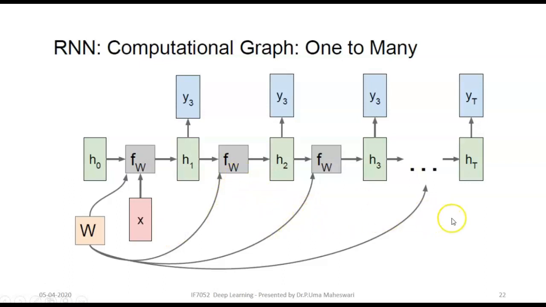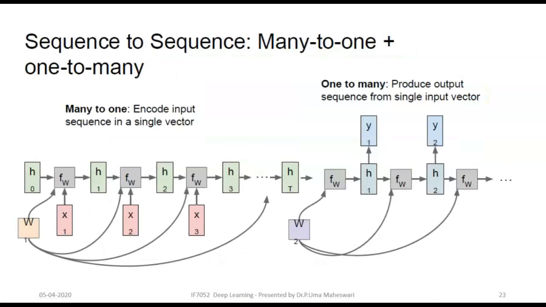Only one input is given but it produces many outputs, right? And the next type is many to one. Here every state takes its own current input X1, X2, X3, but only one output is produced at a time. So this is many to one, and this is one to many, where only one input is taken but it produces output at every state.